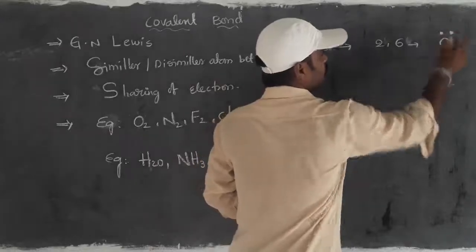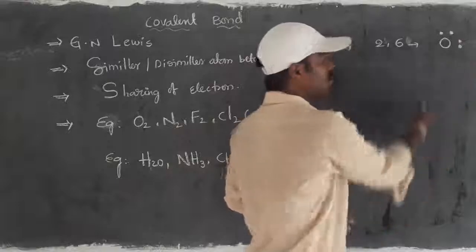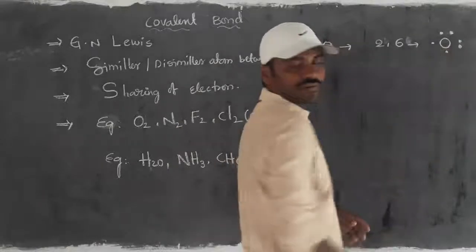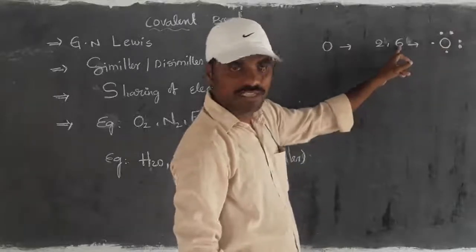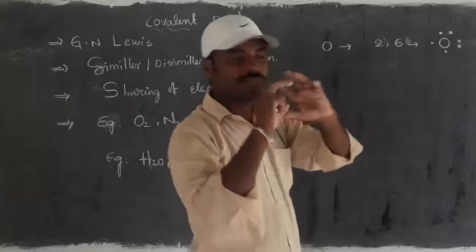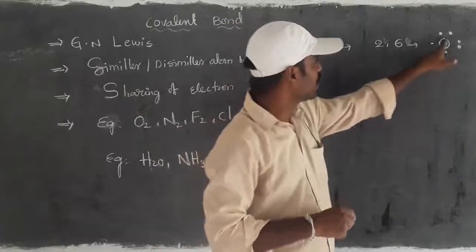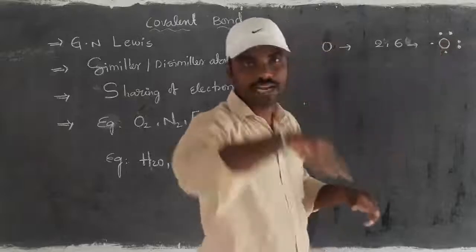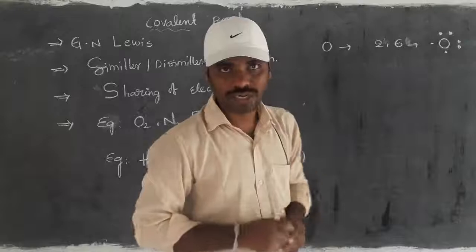Two are paired electrons, so a pair of electrons, and two are unpaired electrons. So the total number of electrons is 6. This structure we call a kernel, meaning the symbol includes the inner electrons. This dot represents only the outermost electrons.